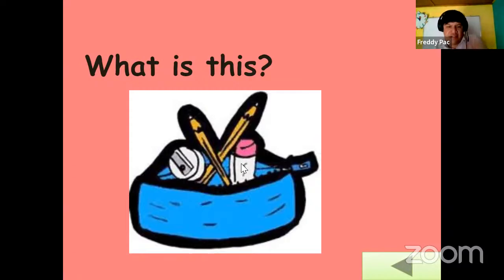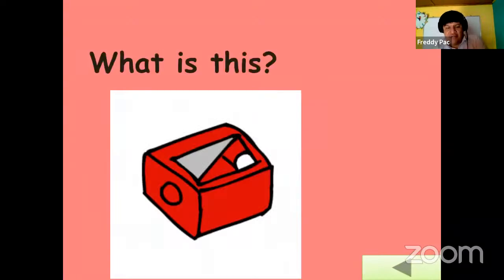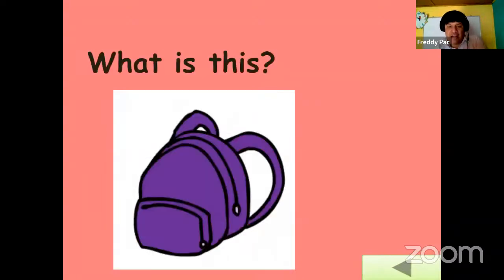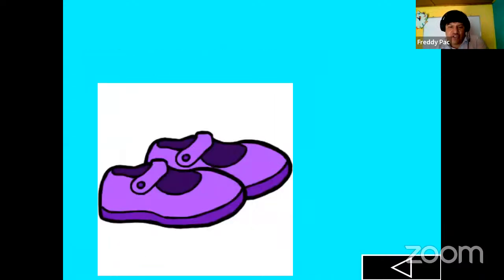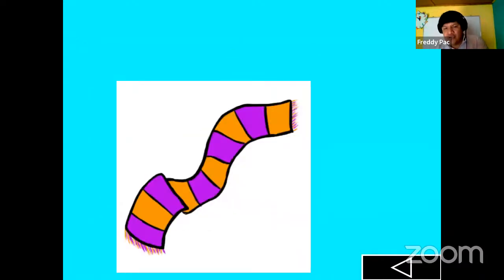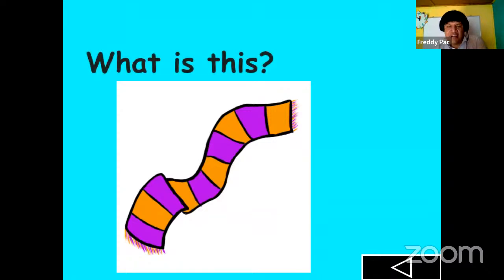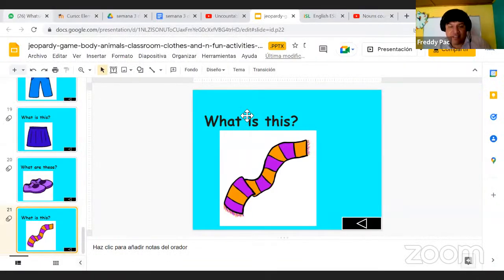A school bag. Pants, for example, this is also a countable noun. Yeah, pants, a skirt, shoes, a scarf. These are examples of nouns that are countable, yes?